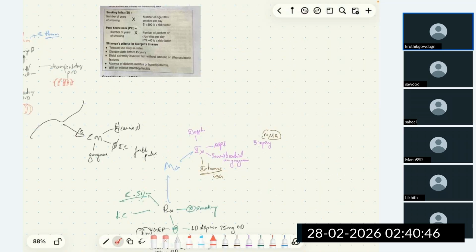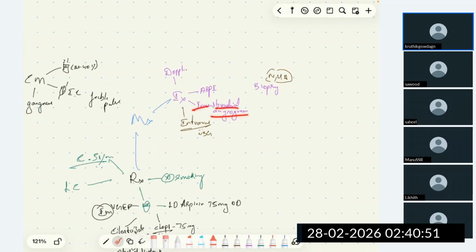So we can perform transbrachial angiogram, meaning through the brachial artery in the upper limb, we pass the probe and we perform angiography of the lower limb vessels. And also at last, we have intravascular USG, meaning we are passing USG probe inside the blood vessels and we are inspecting it.